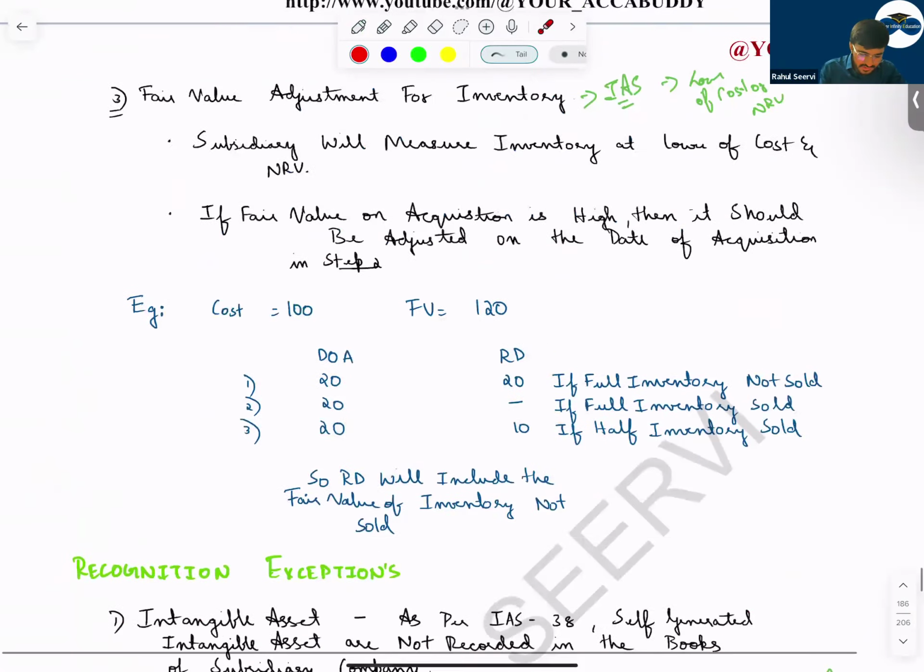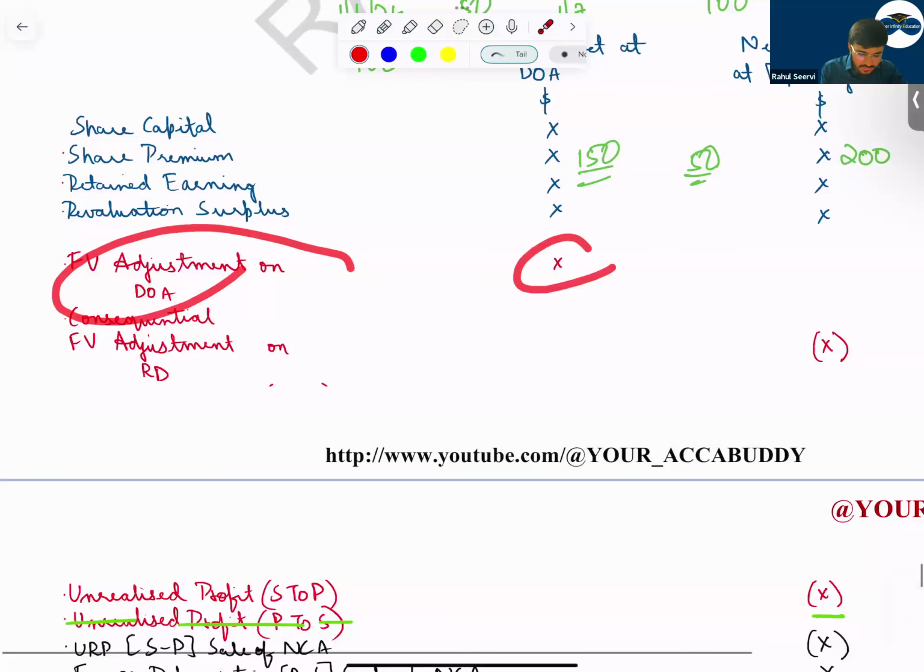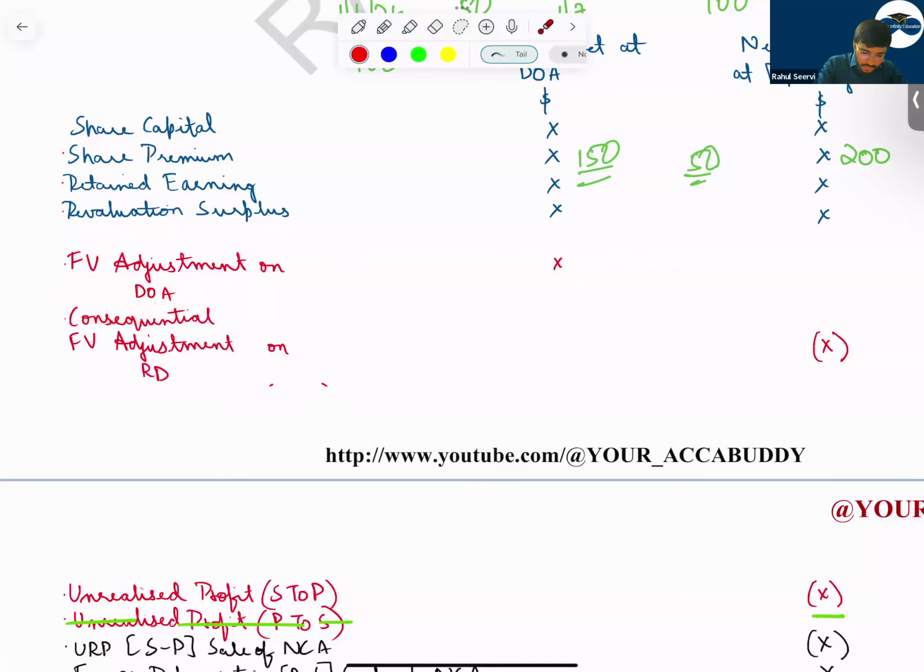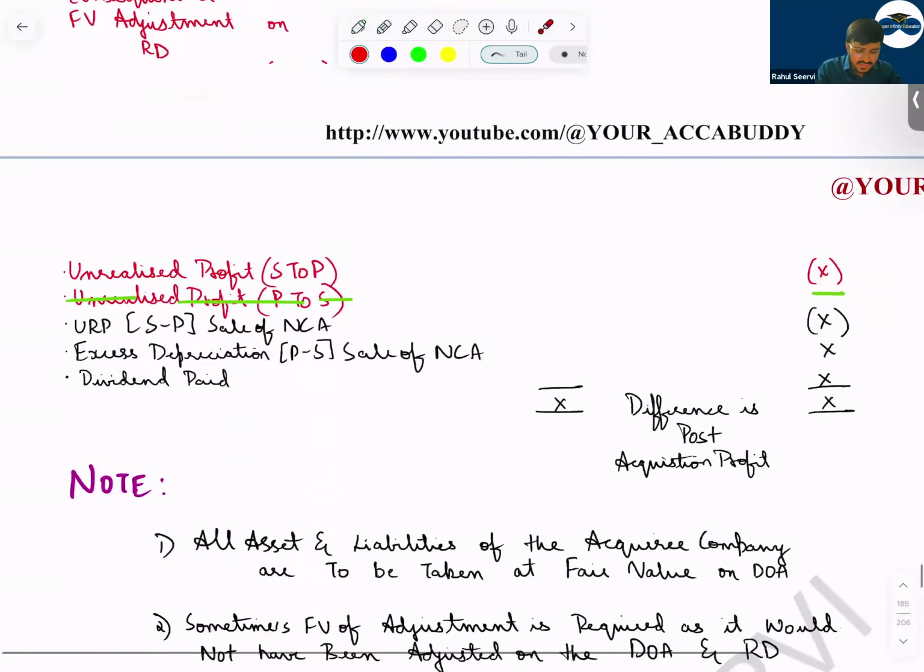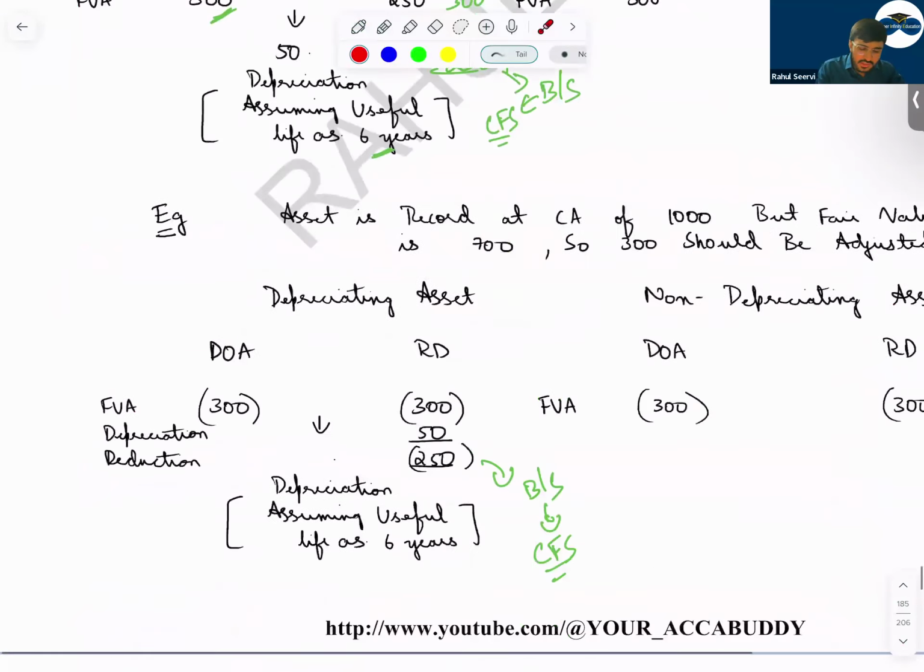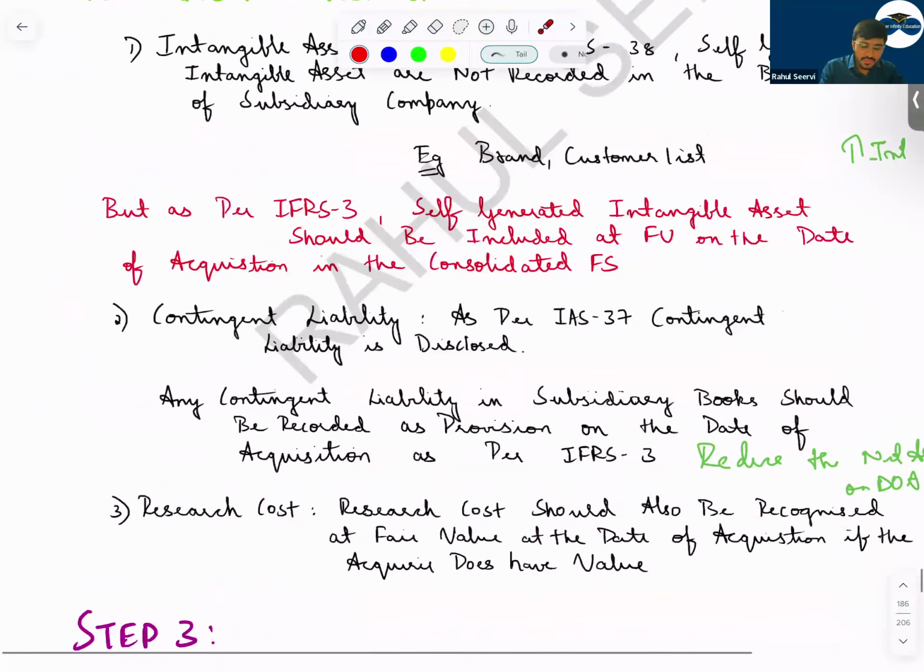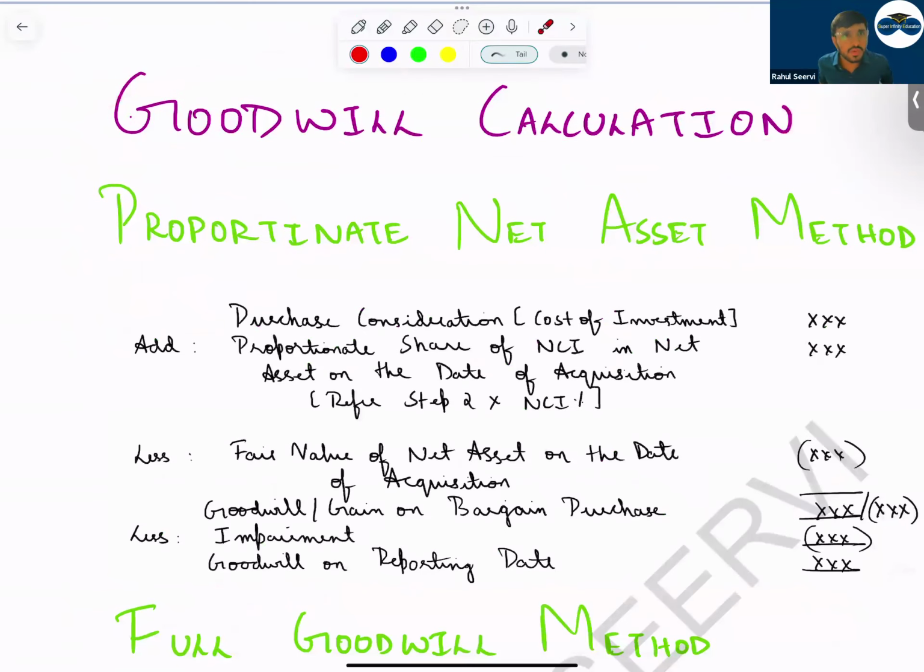So see here, I mentioned fair value adjustment on the date of acquisition. Then what do you do? Then you see, here also you do, and then you reduce whatever is the depreciation, amortization, etc. Anything, the decrease in value or increase in value. So then coming to step number 3, sir. Step number 3 is what? Goodwill calculation.